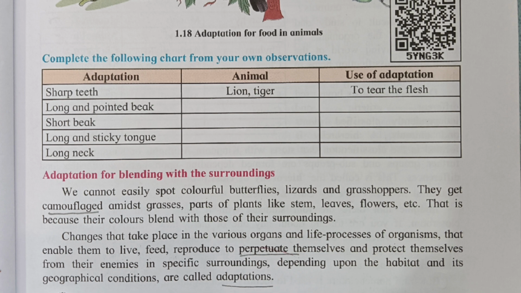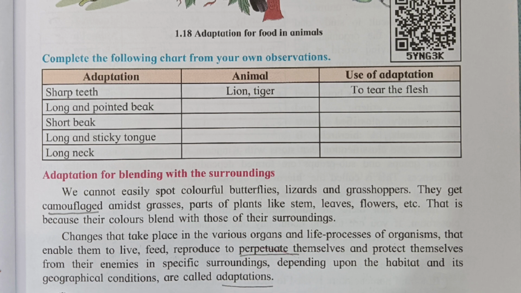Short beak: sparrow, finches. It helps to grab nuts and seeds. Long and sticky tongue: pangolins, chameleons. It helps to catch their prey. Long neck: giraffe, llama. It helps them to reach their food and look out for predators.